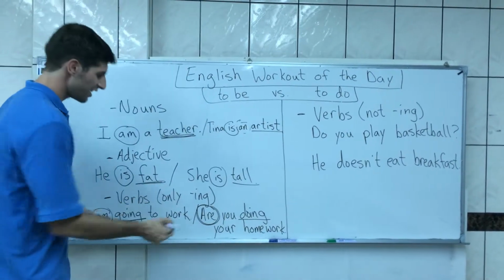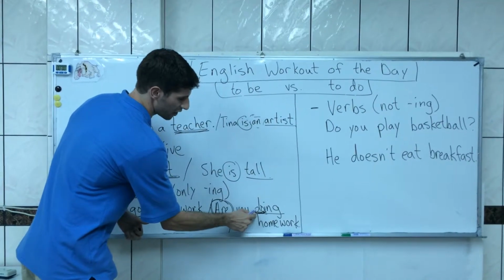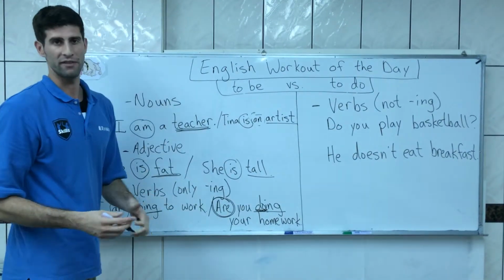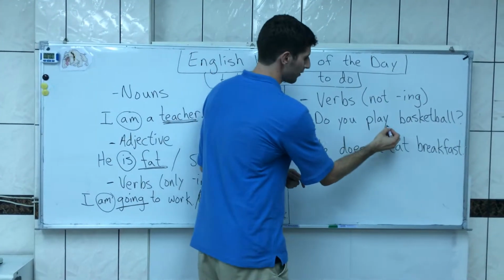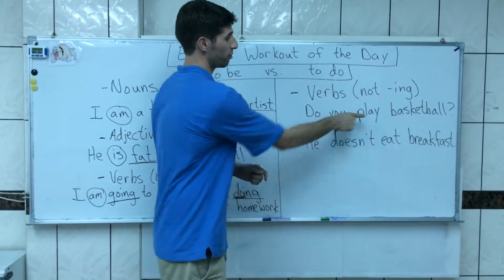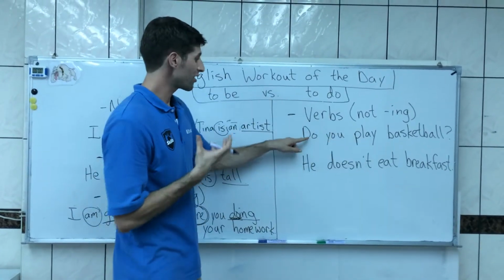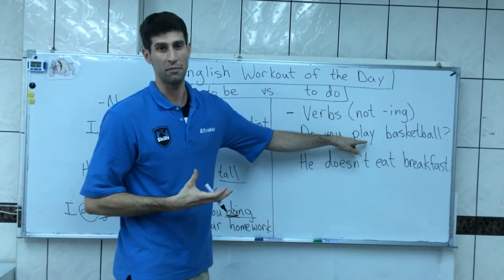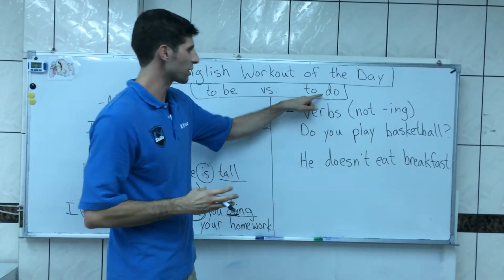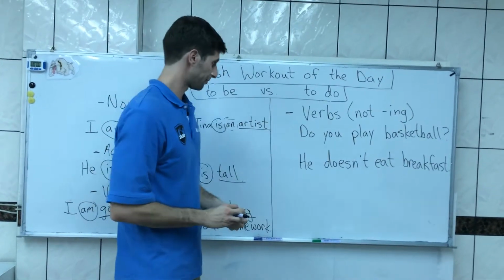So as you can see here in this example, we have the verb to do, but this is the main verb of the sentence, so it's not a helping verb. A helping verb is when we have a main verb, as in this sentence here, do you play basketball? Play is your main verb, that's the action. We also have the verb to do, which is acting as a helping verb. It's kind of helping the main verb. So that's what I'm talking about when I say the verb to do. I'm talking about a helping verb.